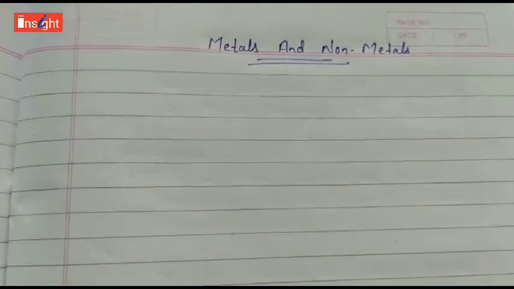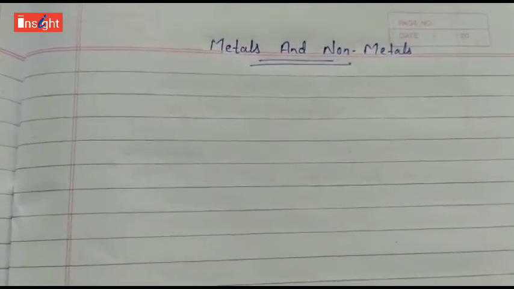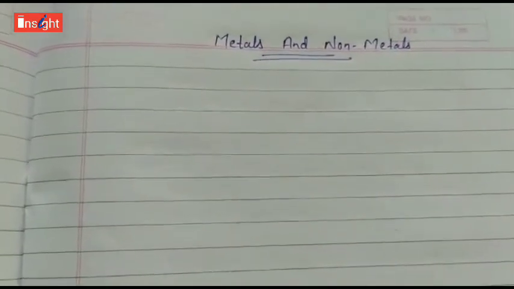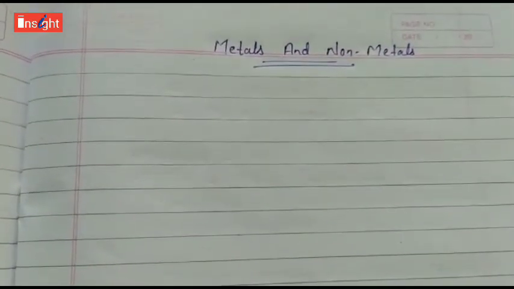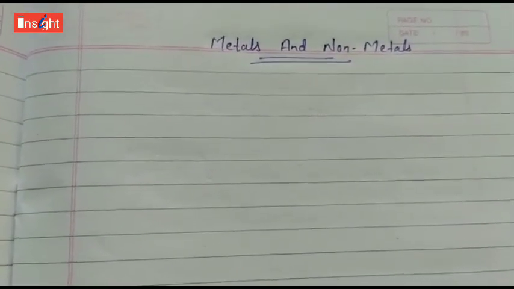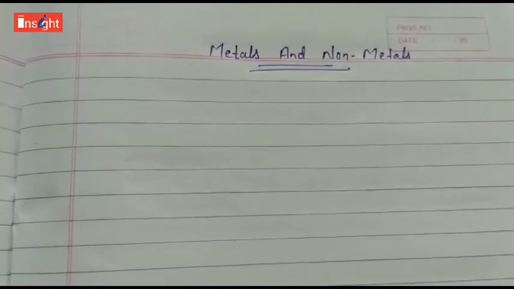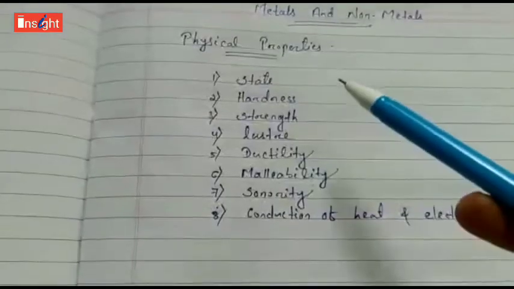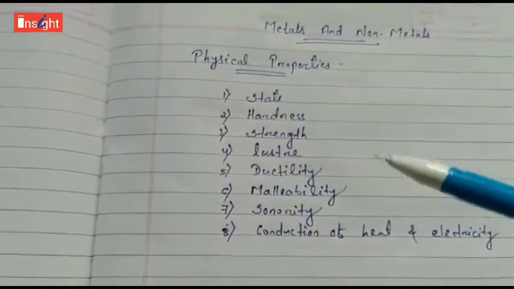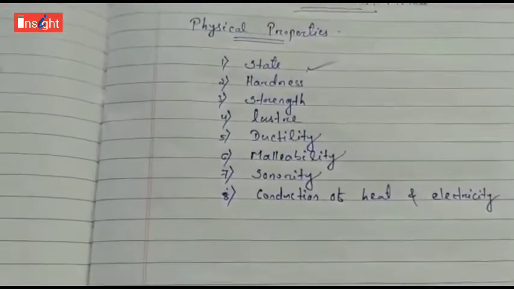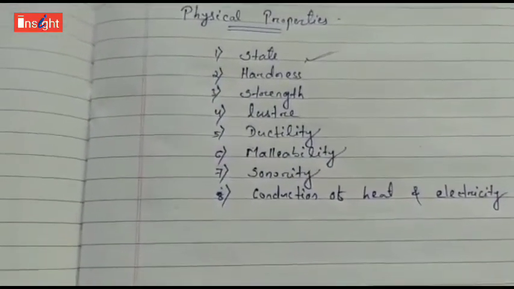So first of all, the elements are classified into metals or non-metals on the basis of their properties. So we will see the properties, how can we classify the metals and non-metals. First of all, we will discuss the physical properties of metals and non-metals. If we consider the physical properties, first of all we will see the physical state. Then mostly metals, they are found in solid state.